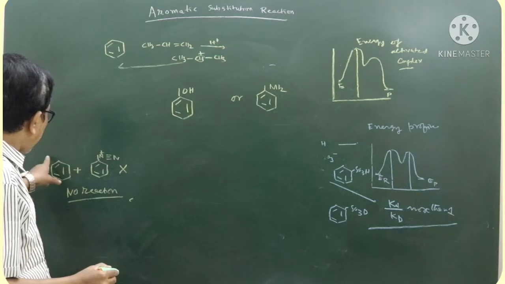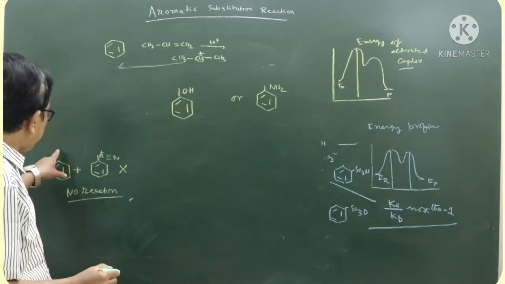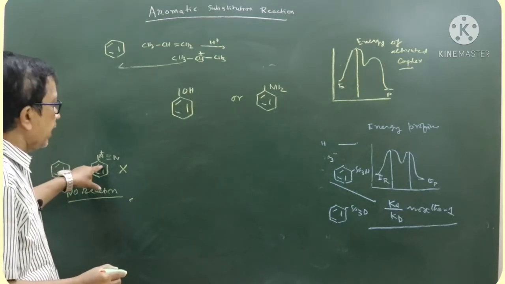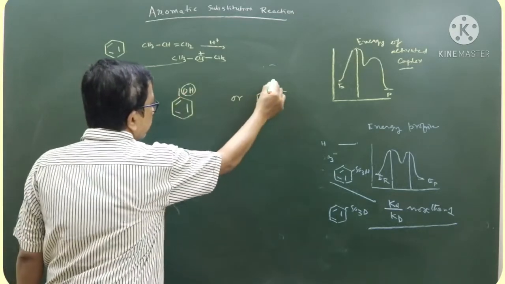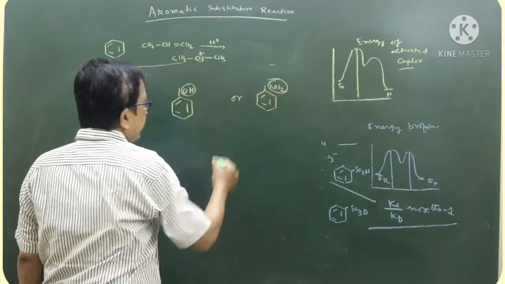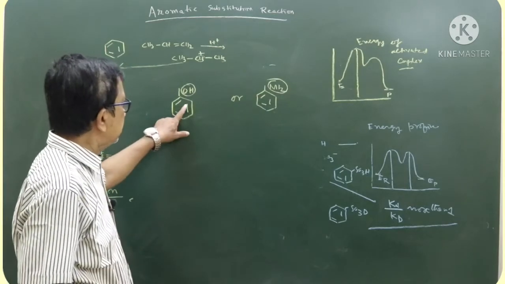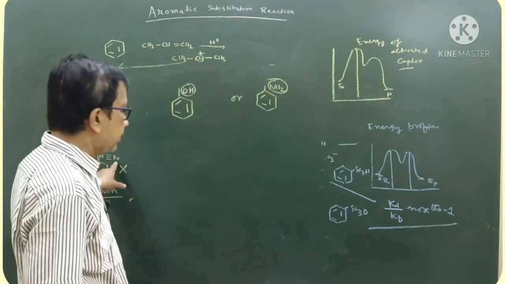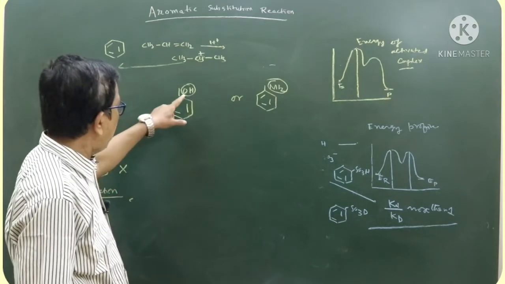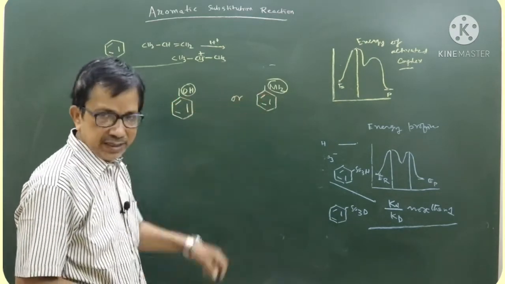Why does it not undergo electrophilic substitution reaction with benzene? Because it is a weak electrophile. In presence of OH or NH2, electron density in the benzene nucleus increases to a considerable amount. As a result, it helps the electrophile to attack phenol or aniline.